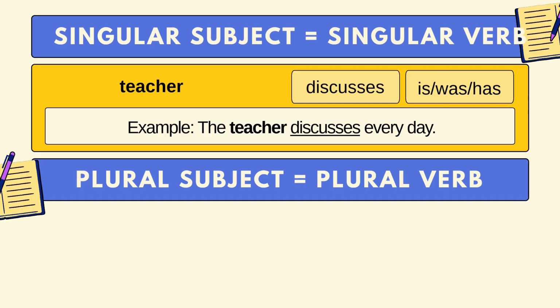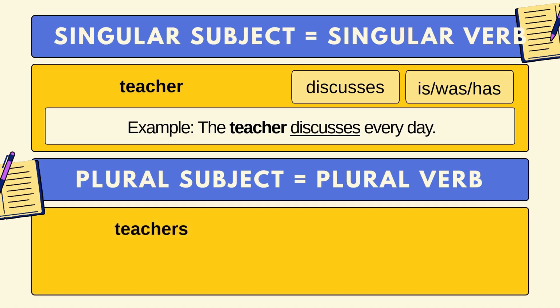Now, we also have to bear in mind that plural subject also takes plural verb. For example, teachers. Teachers is an example of a plural subject because it pertains to two or more persons. That's why it has S, which can also be talked about in the sentence.